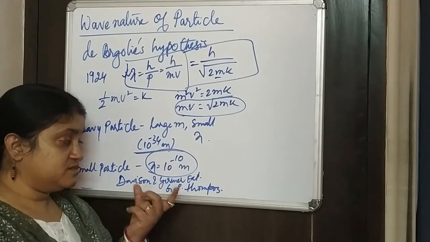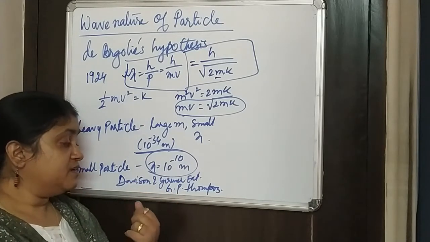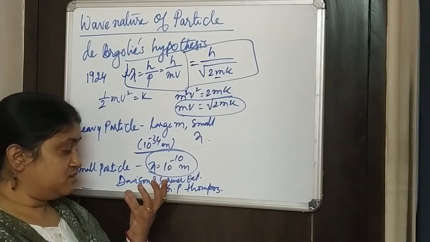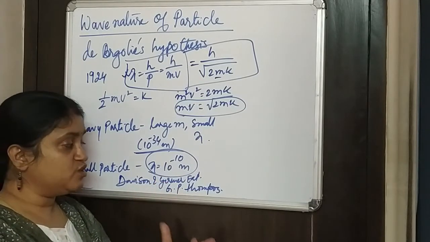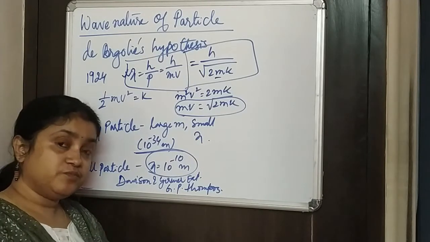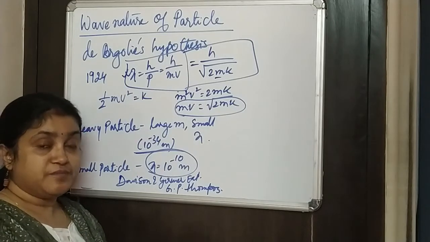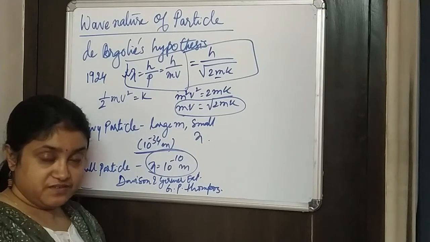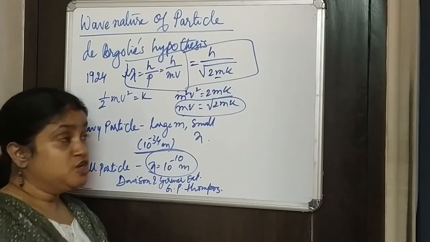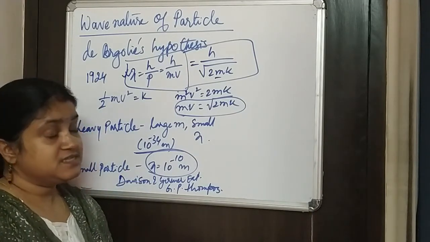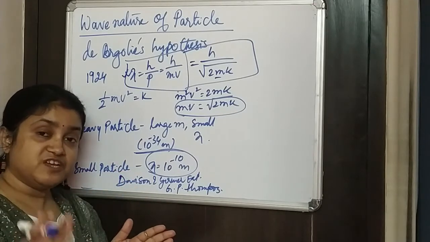We can study such wavelengths, and in the experiments of Davisson, Germer, and G.P. Thomson, they found the existence of matter waves, or de Broglie waves, in subatomic particles. So we see that the wave of subatomic particles very much exists.